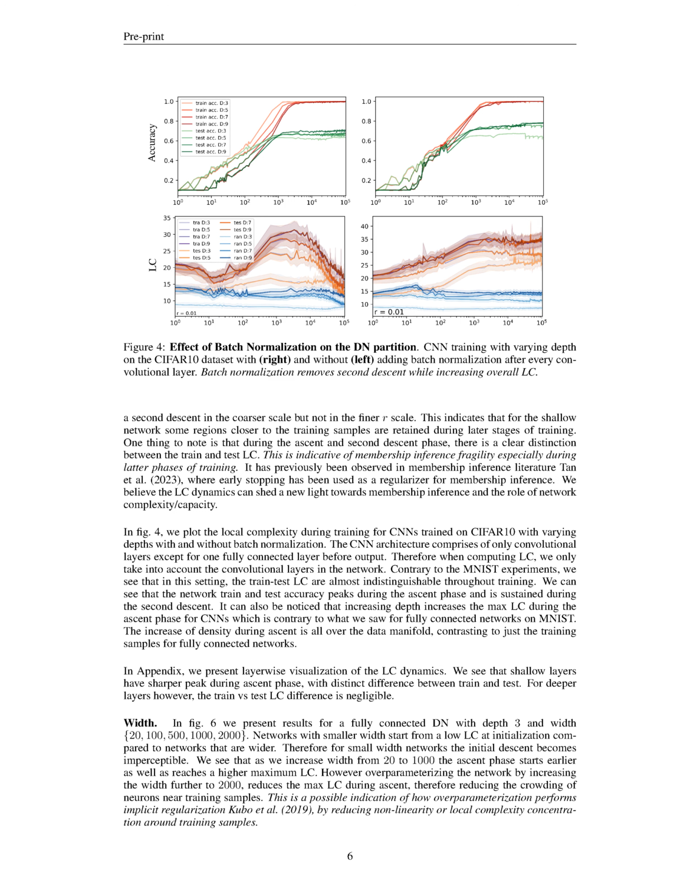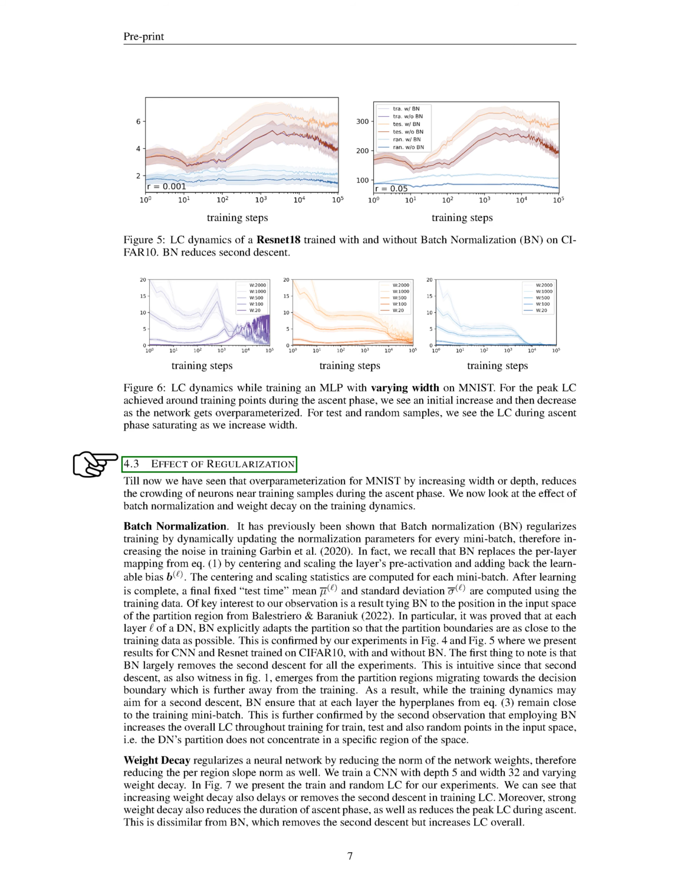The experimental setup includes using different datasets, MNIST and CIFAR-10, and sampling random locations uniformly from the input space to compute LC. The results show that the depth and width of the network have an impact on LC dynamics, with deeper networks reducing the difference between train and test LC, and wider networks reducing the concentration of LC around training samples.